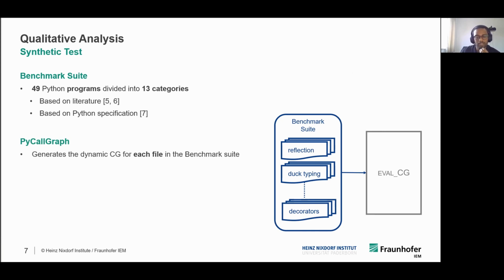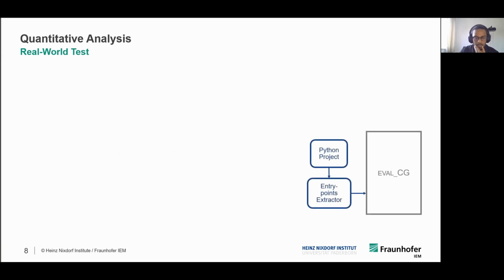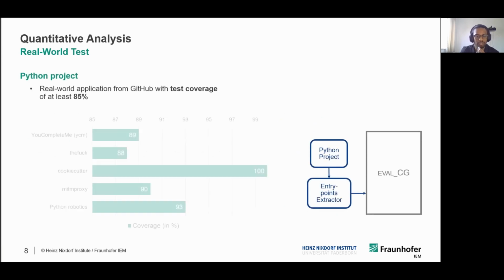While the synthetic test focuses on evaluating the call graphs in terms of their quality, the second experiment focuses on quantitative evaluation of the call graphs, and we call it the real world test. In this experiment, the input to the evaluation framework is a Python project.